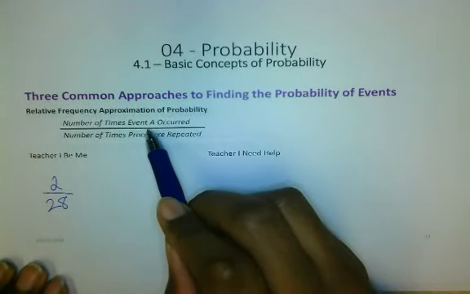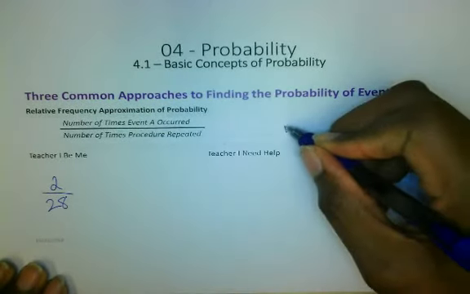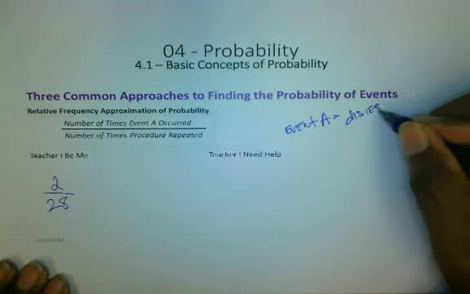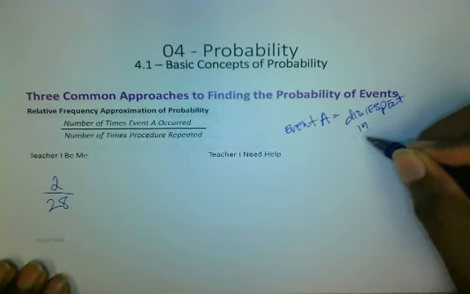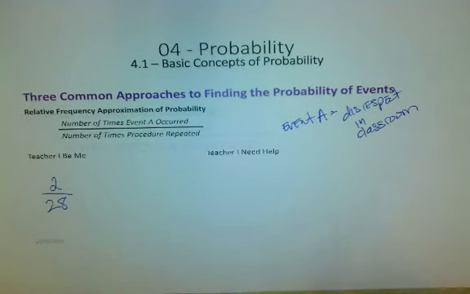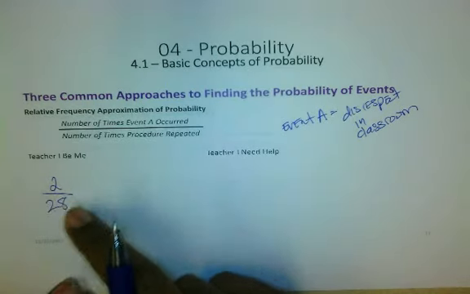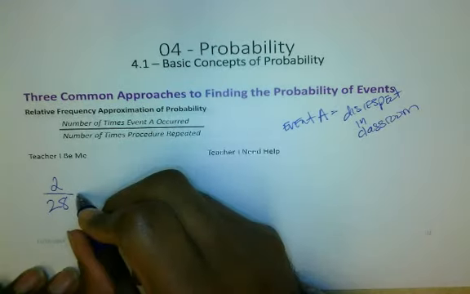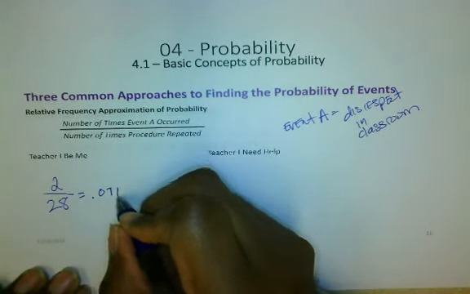That's the number of times event A occurred. Right here, event A is disrespect in the classroom. I'm not talking about in a group chat when y'all are upset in your rooms. I'm talking about disrespect in the classroom. So 2 out of 28 classes. To calculate that probability, we simply divide 2 by 28. When we do that, we get a value of 0.071.